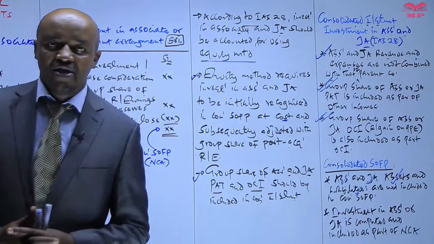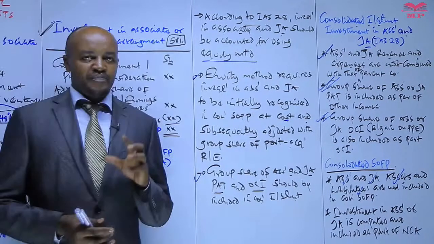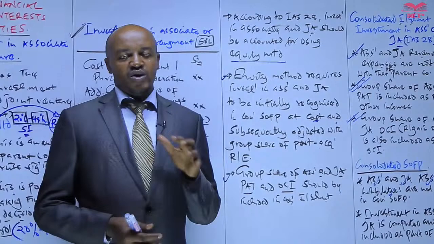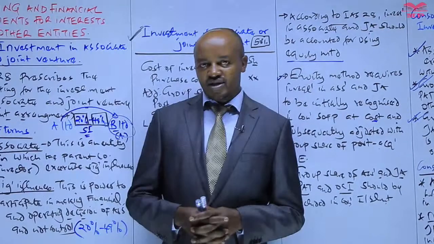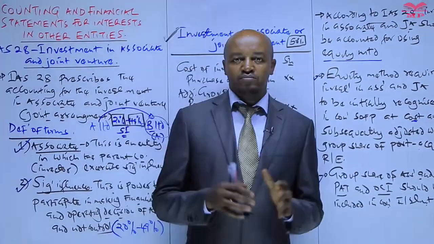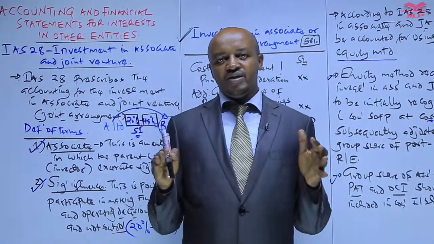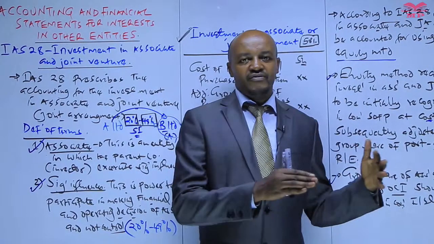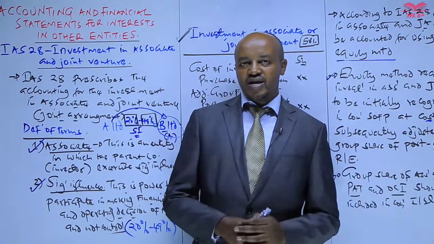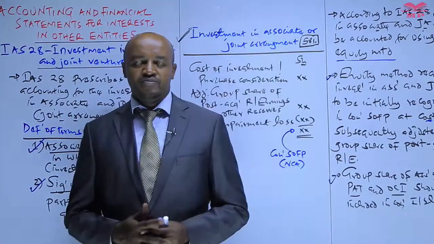I want us to stop at that point for now. Once we come back in our next session, I want us to look at an illustration regarding how to prepare the consolidated financial statements whereby the parent company has invested in an associate or a joint arrangement. So see you in the next session.